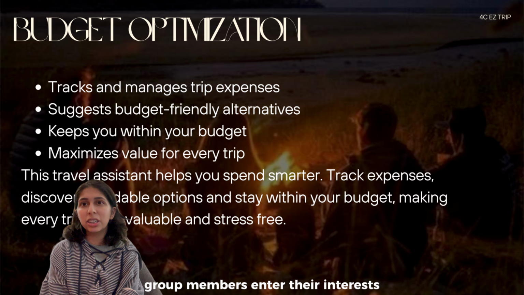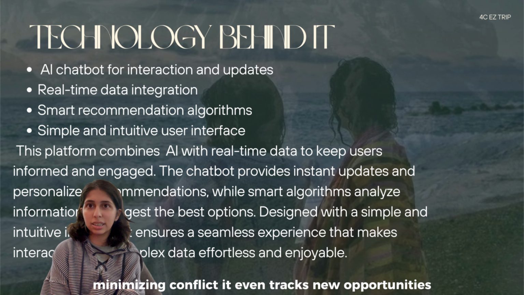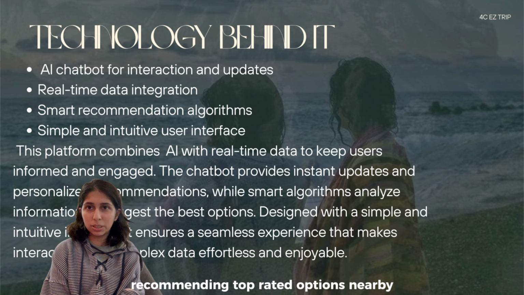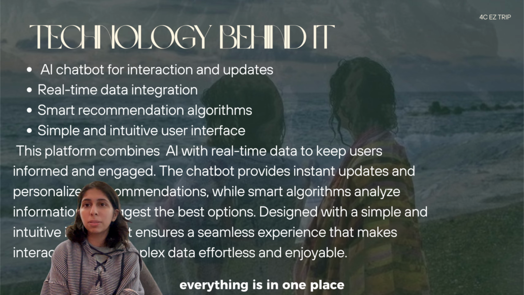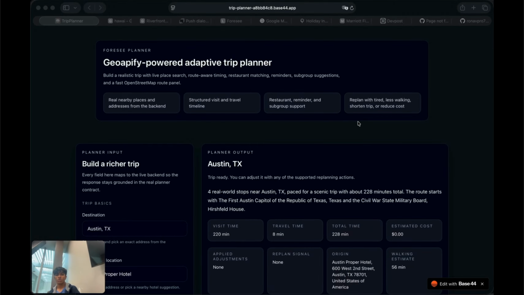Group members enter their interests, and AI balances them for everybody, minimizing conflict. It even tracks new opportunities, recommending top-rated options nearby. Everything is in one place, making planning efficient and enjoyable.